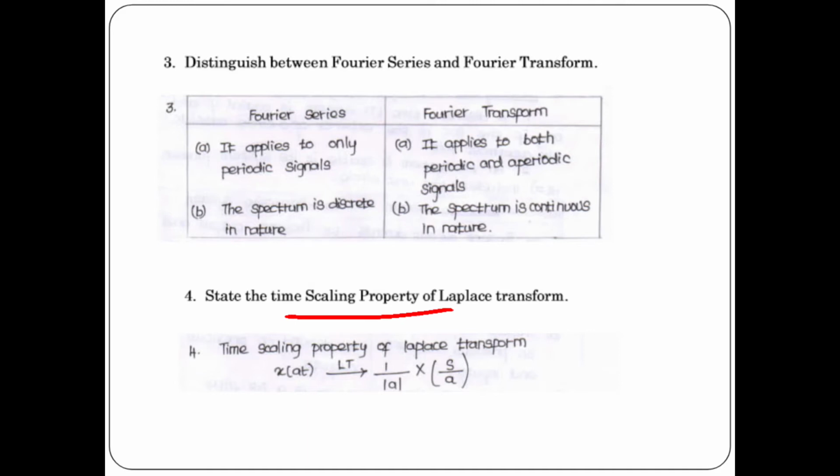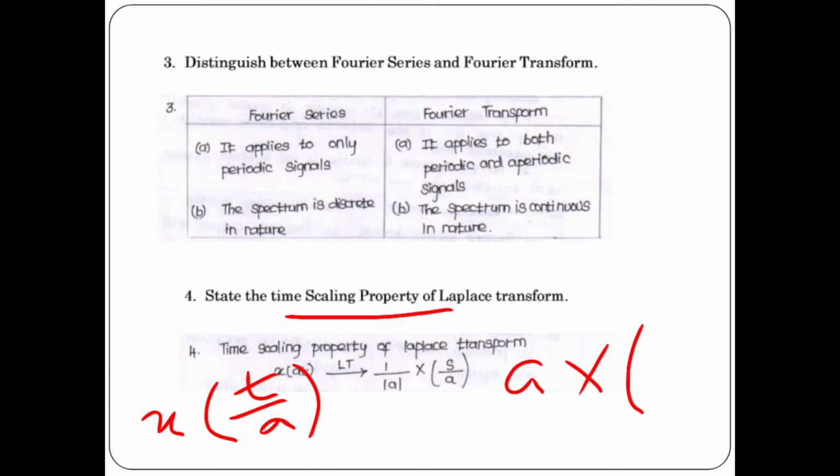Fourth question is time scaling property of Laplace transform. x of a t on taking Laplace transform will give you 1 by modulus of a times x of s by a. Or otherwise you can write x of t by a on taking Laplace will give you a into x of a into s.